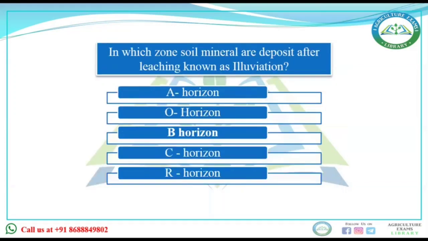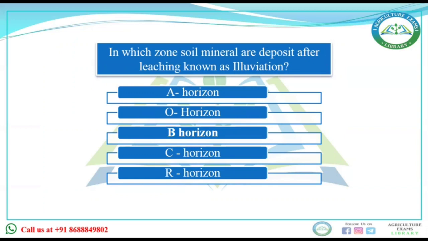In which zone are soil minerals deposited after leaching known as elevation? A horizon, O horizon, B horizon, C horizon, R horizon. Now, the question is about sesquioxides, the substances that move out from the upper layer and get deposited into the lower layer.